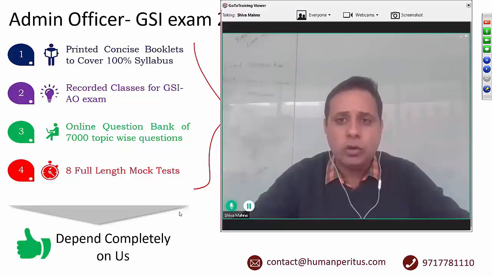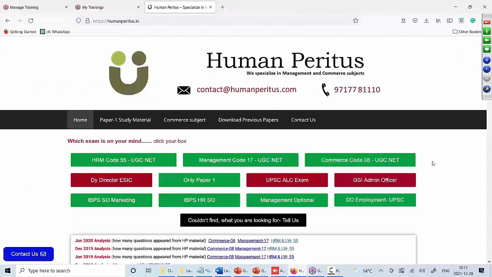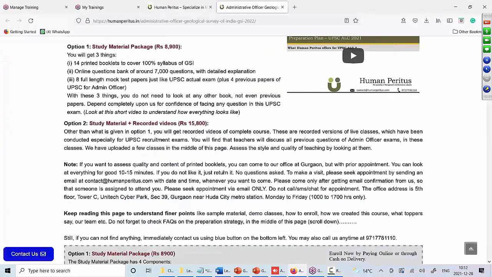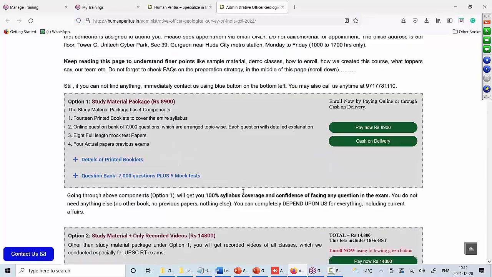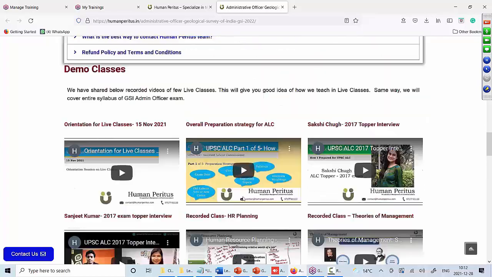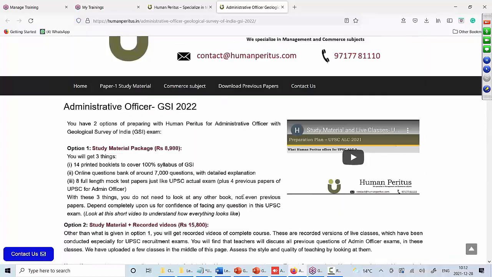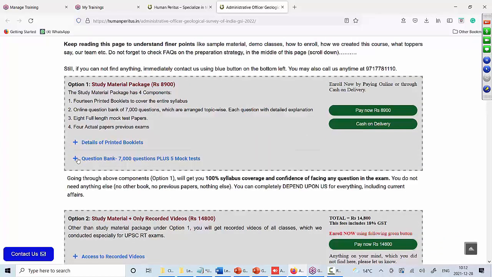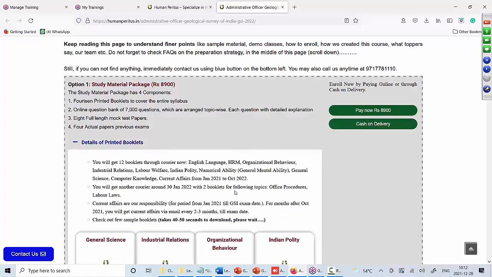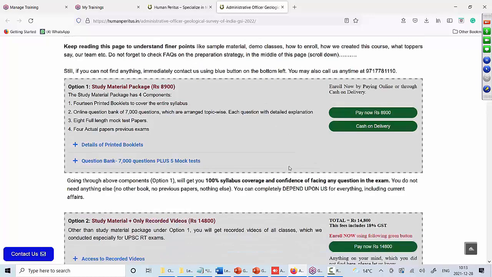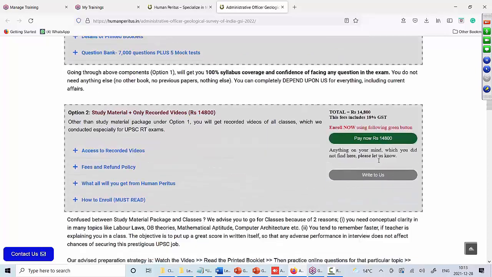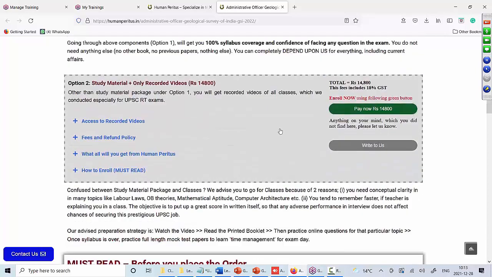So, how can you enroll? Go to the website of Human Peritus, then go to the GSI page. First understand the entire structure of the program. You can also look at a few demo recorded classes which are given in the middle of the page. You can also look at sample study material which is given over here. If interested, you can enroll using these green buttons. If there are any doubts, you can get back to us via email or phone.